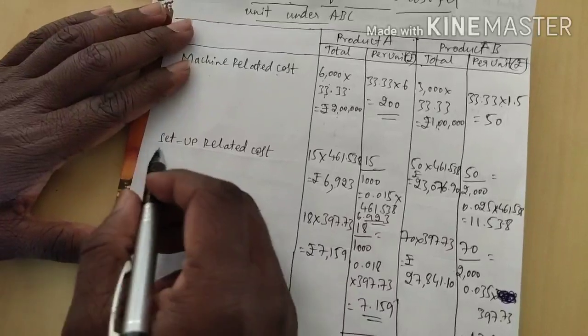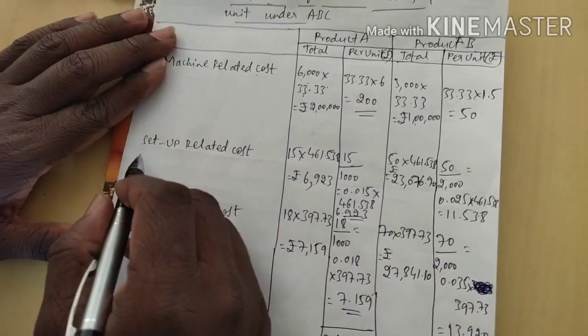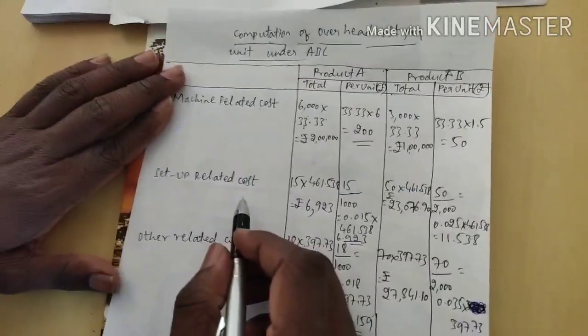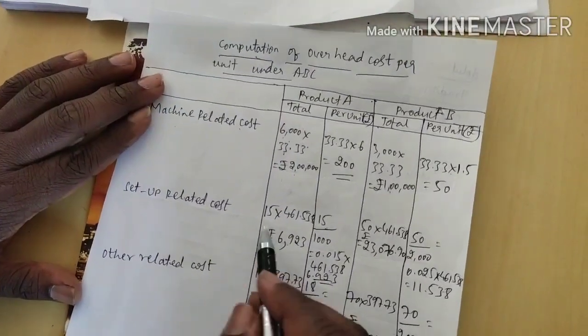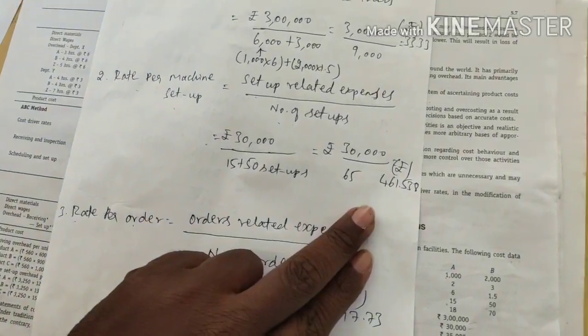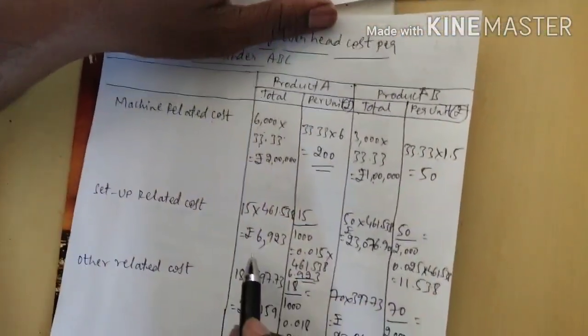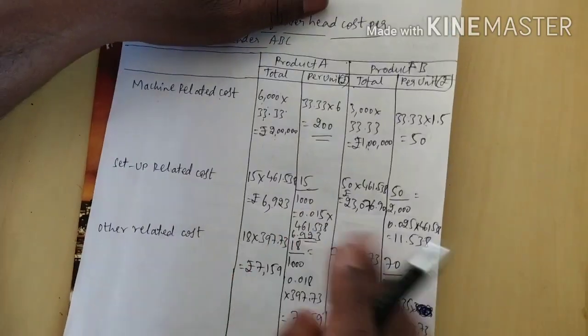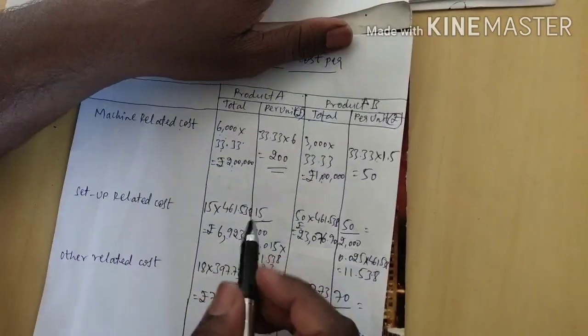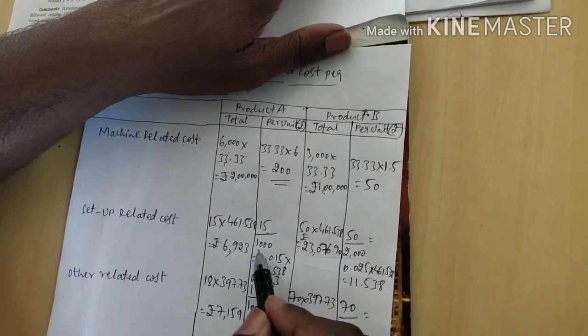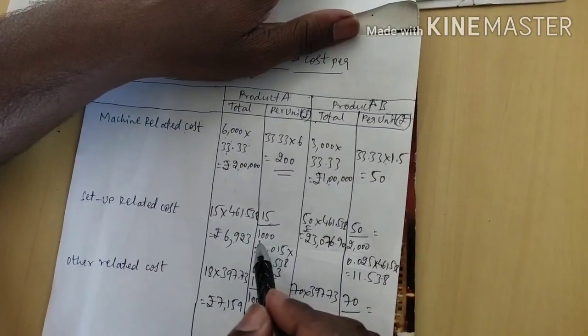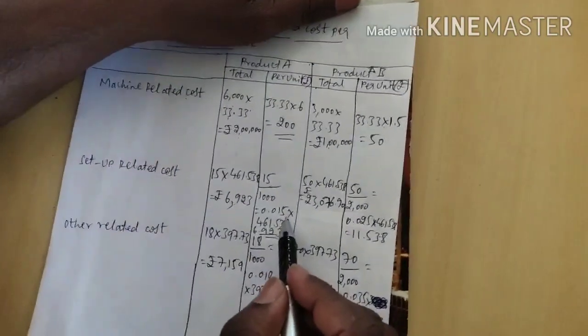That is machine related cost. Now next is setup related cost. As per the information given in the problem, the number of setups for product A is 15. By multiplying into 461.538, the total amount is 6,923. To calculate per unit, 15 setups divided by 1000 units produced, I will get 0.015.